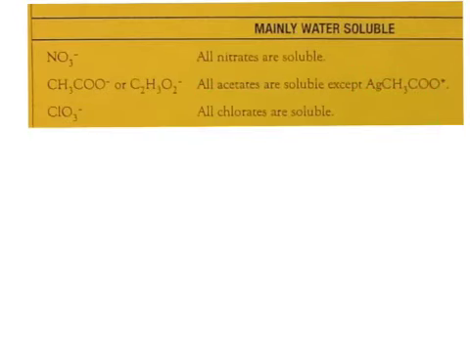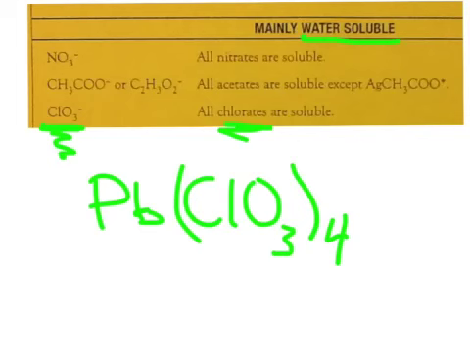And the next rule is looking at chlorates. And once again, if it ends in ClO3, it is a chlorate, and it's going to be soluble in water. So here we're looking at a compound, and we see that it has ClO3 in the compound, the negative ion. The anion is ClO3. So this compound is going to dissolve in water. We're pretty confident of that.